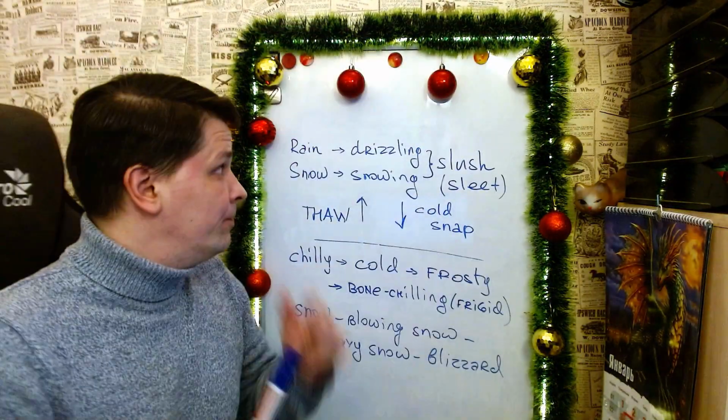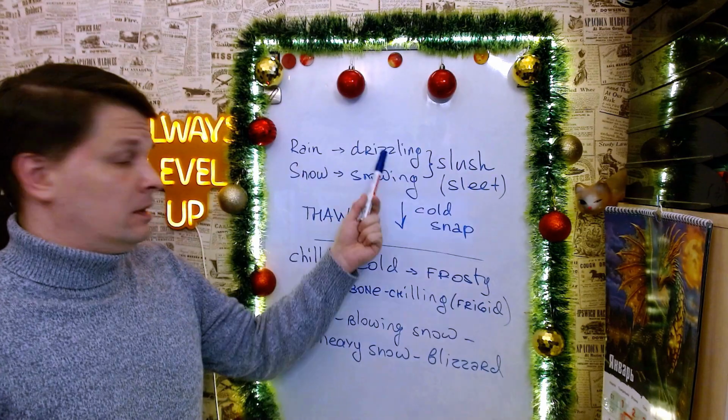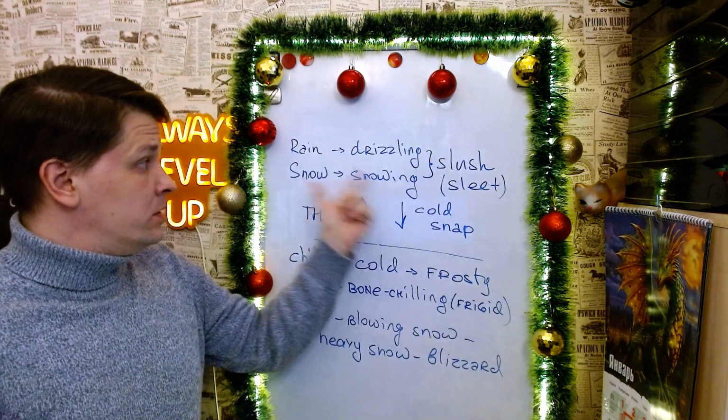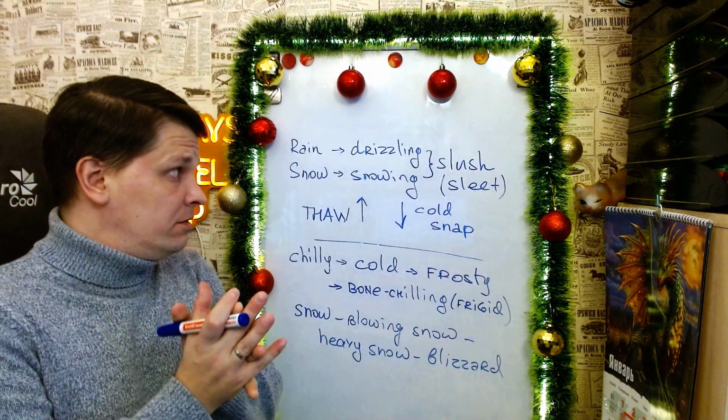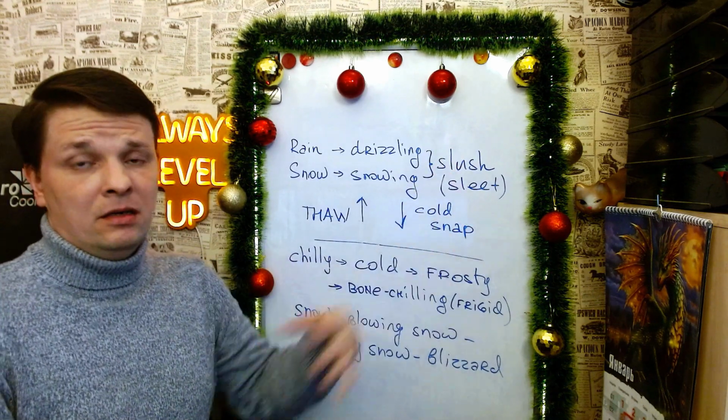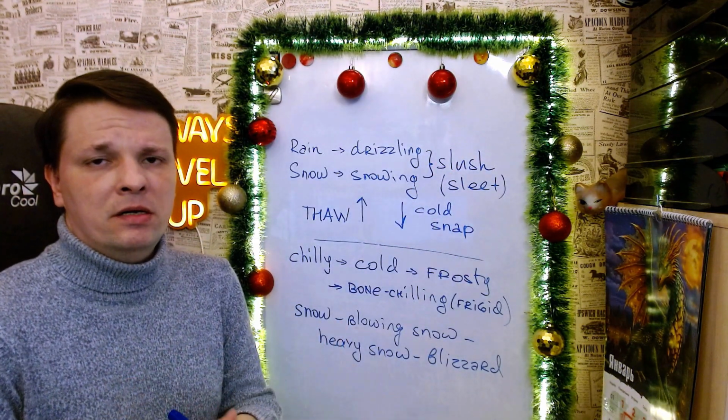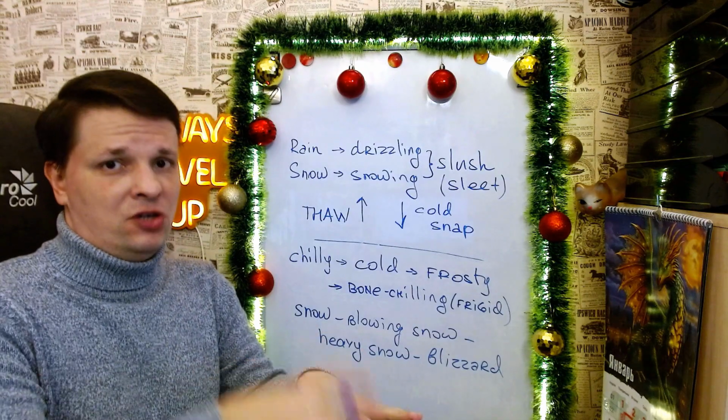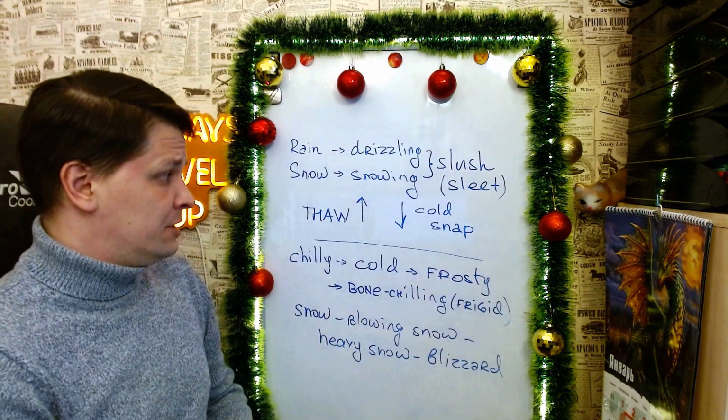Well, guys, now let's talk about the words and phrases which I mentioned before and which you could use describing winter. Now, let's look at the whiteboard. So, we have rain and drizzling. We have snow and snowing. When they get together, we have slush or sleet. It's when you walk outside and under your feet it's chuff, chuff, chuff. This is sleet or slush.